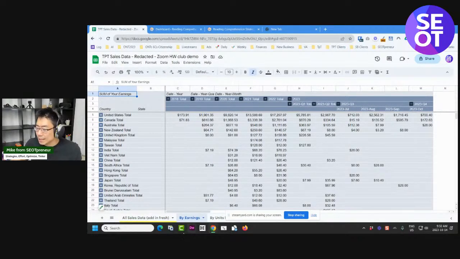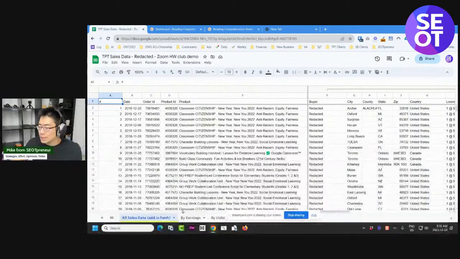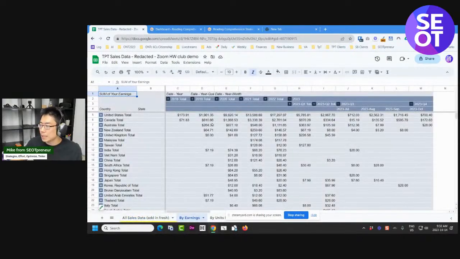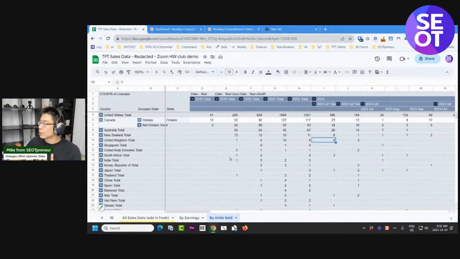So today in the Zoom Homework Club, I walked through how you can take your sales data for TPT and create a pivot table to figure out, am I making more sales or less sales based on country? And then Kim sort of pointed out, well, maybe it's by units sold. So you can group it based on Ontario, not Ontario. And the Homework Club, if you're an SEOTpreneur Pro member, you can watch the replay of that episode.